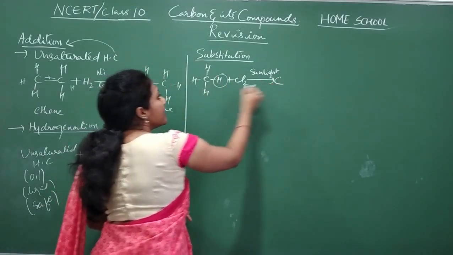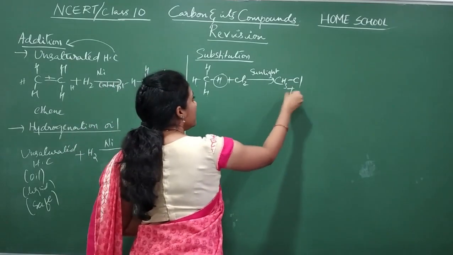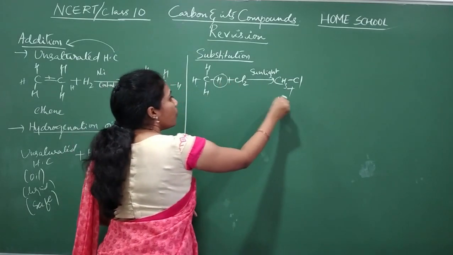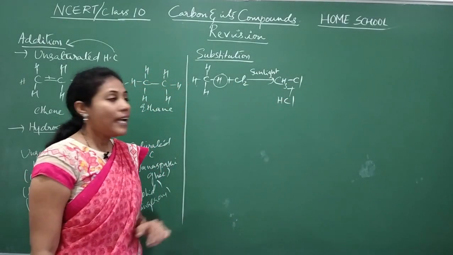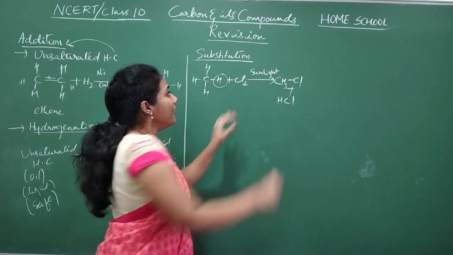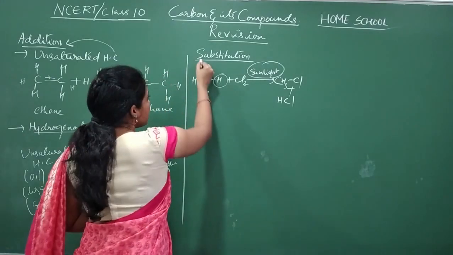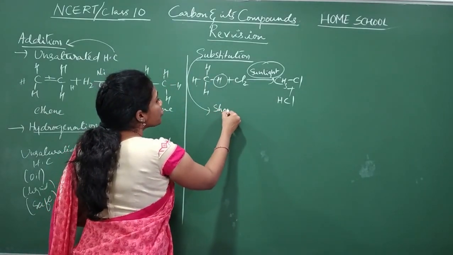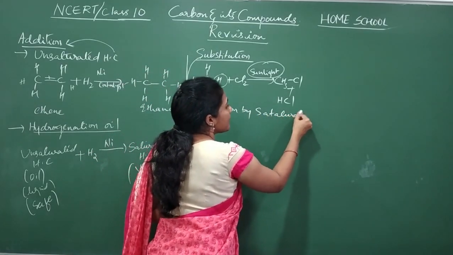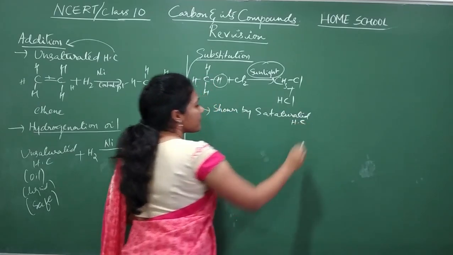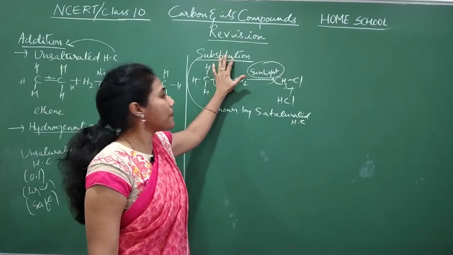So what will you get? CH3 bonded with Cl. And what is the other product you will get? This H will combine with one more Cl, so it will come out as HCl. This substitution can happen only in the presence of sunlight, remember. And substitution reactions are shown by saturated hydrocarbons. Unsaturated hydrocarbons will not show substitution reaction.